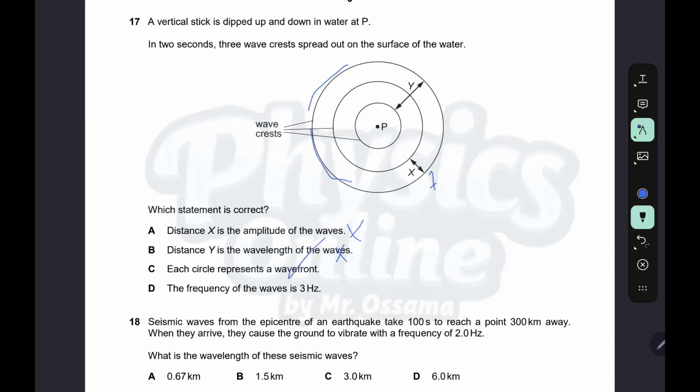This is correct. The frequency of the wave is 3 Hz? The frequency equals the total number of waves divided by time. So we have 3 waves divided by 2 seconds, which equals 1.5 Hz, not 3 Hz. So the answer is C.